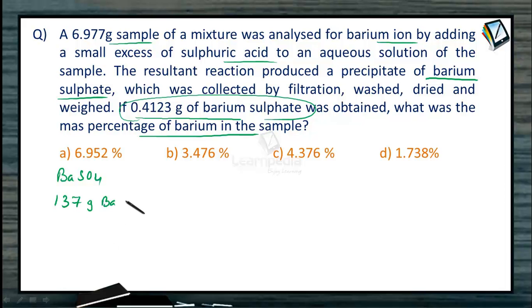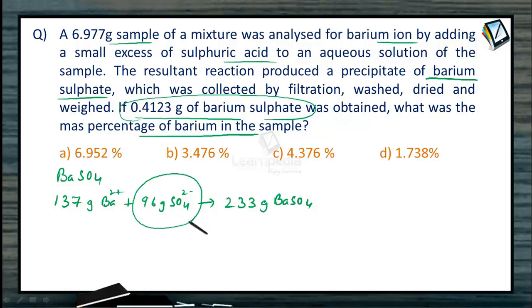This 137 grams of barium is combining with 96 grams of sulfate in order to give 1 mole of barium sulfate, whose mass is 233 grams, isn't it? So as the sulfuric acid is taken in excess, no need to consider this 96 grams of sulfate for the calculation part. So 137 grams of barium can always form 233 grams of barium sulfate, isn't it?